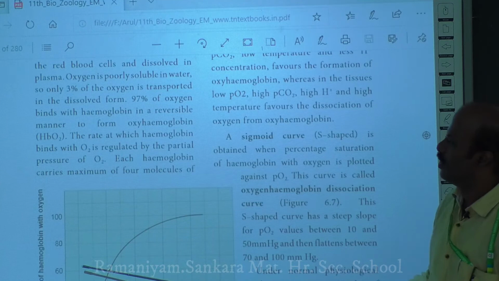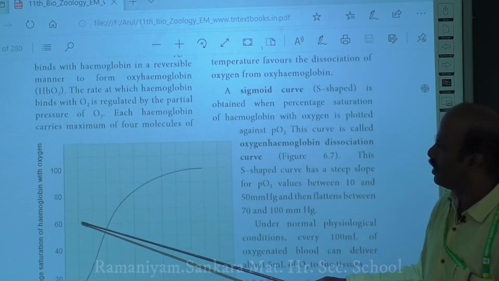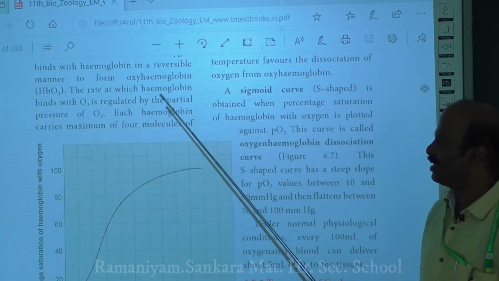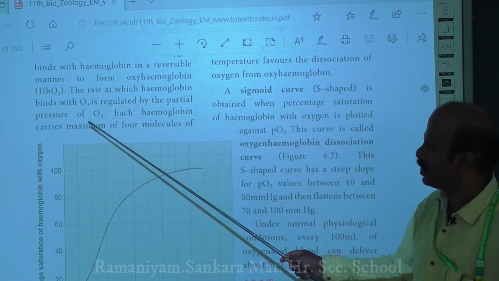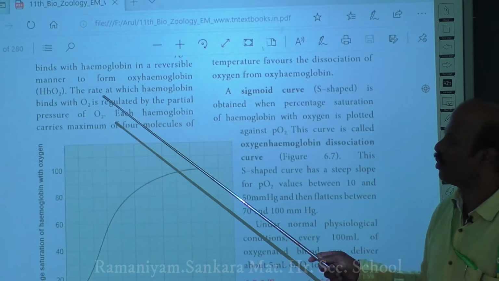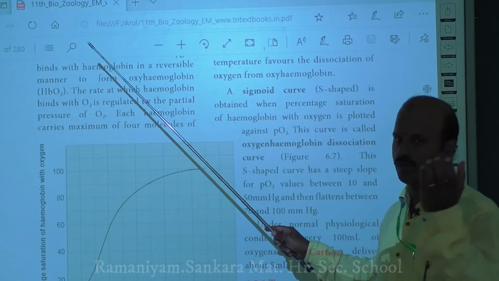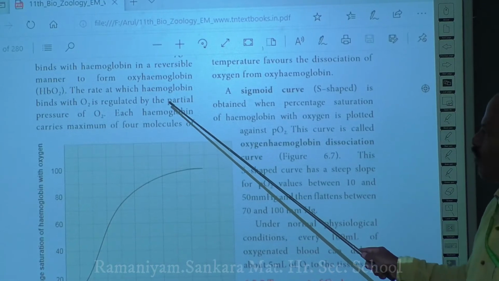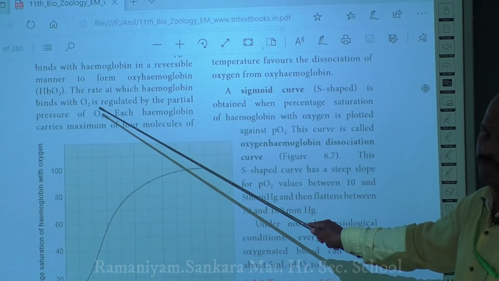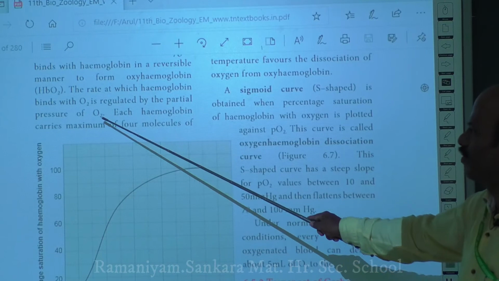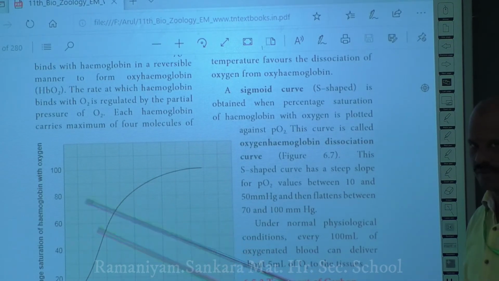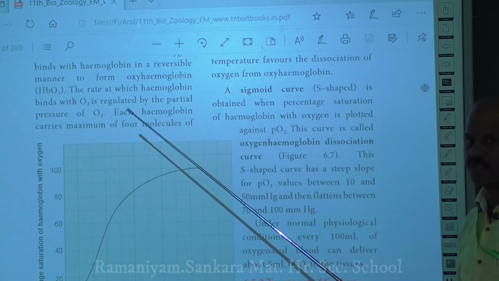Next, we are going to see that the rate at which hemoglobin binds with oxygen is usually regulated by the partial pressure of oxygen. The binding of oxygen to the hemoglobin is regulated by the amount of oxygen that is present, that is the partial pressure of oxygen. If you have a higher partial pressure of oxygen, there will be higher binding of oxygen to the hemoglobin.